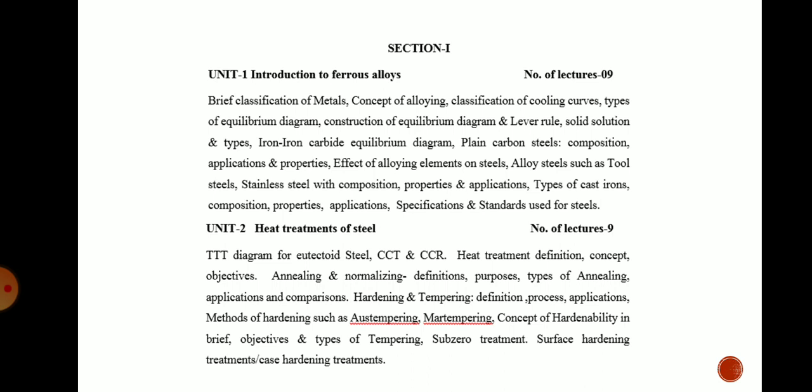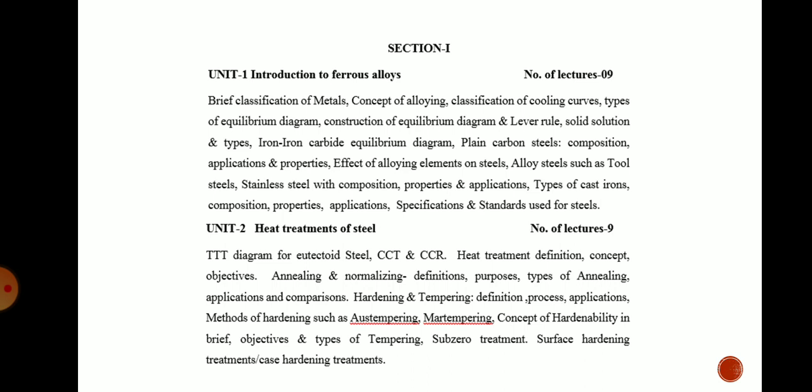So the actual syllabus in that chapter is TTT diagram for the eutectic steel, CCT and CCR diagrams, heat treatment definition, concept, objectives of heat treatment. Then we will study the main types of the heat treatment process such as annealing, normalizing, hardening, tempering.